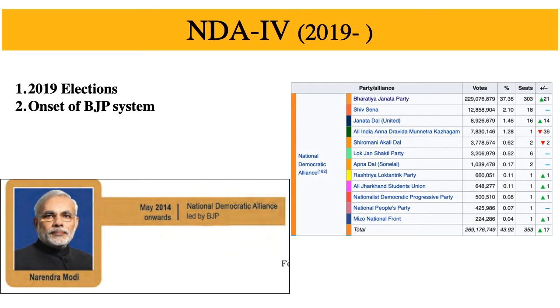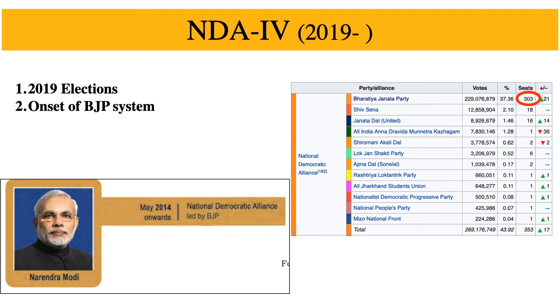Then finally we have the NDA-IV government. The latest Lok Sabha election was held last year, that is in 2019. So this was the 17th Lok Sabha elections, and once again BJP-led NDA won the elections. Although the alliance vote was 353, BJP on its own has won 303 seats here. Okay, the biggest number which any single party has won in the Lok Sabha elections since 1984.